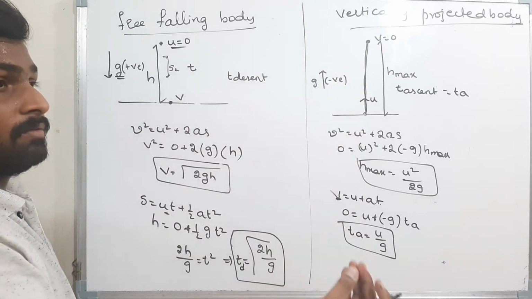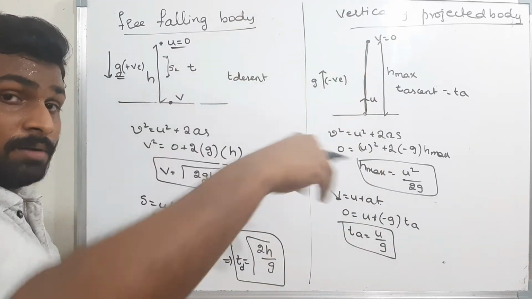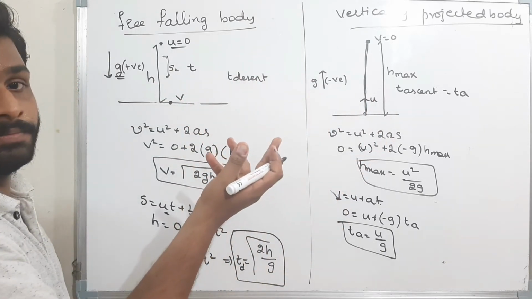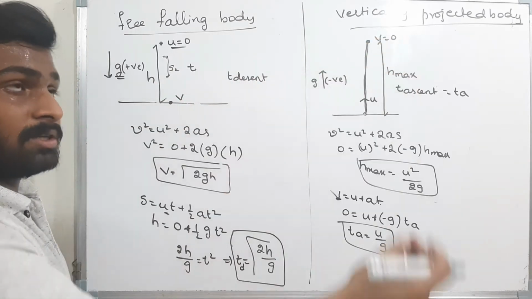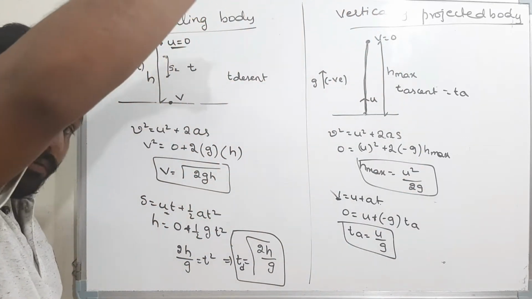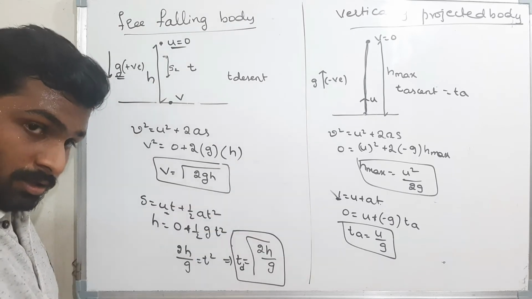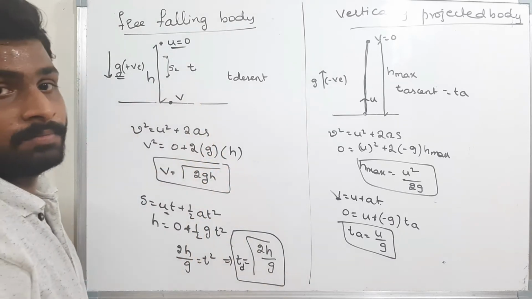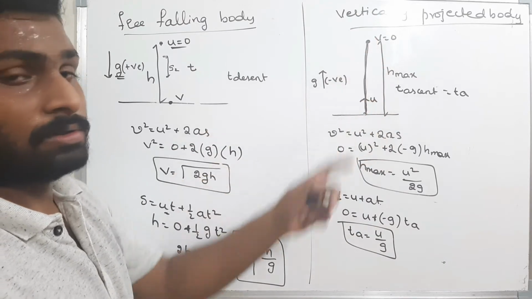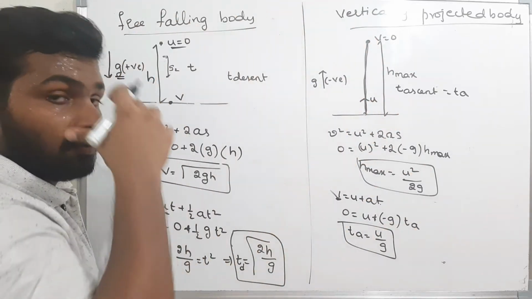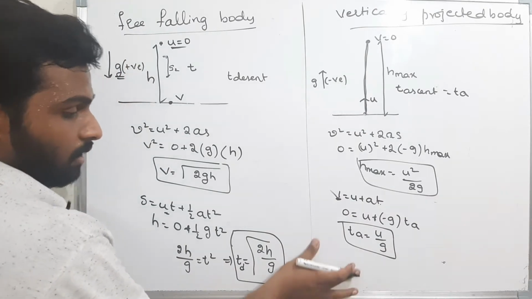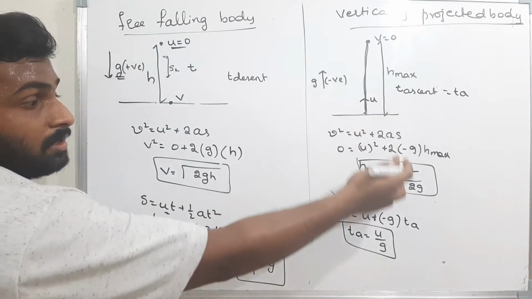When it is going up, it is okay. But when it is coming down, once it has reached maximum height, then after that it is exactly equal to the free falling body. That means what is the time taken by the body to reach the ground again? Time of ascent is u by g. What is the time taken by the body to reach the ground again from a height? What is the height? U square by 2g.